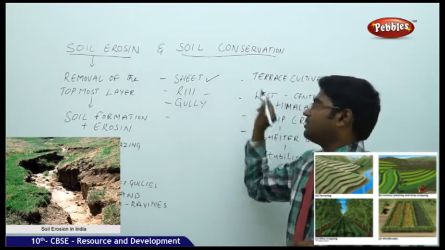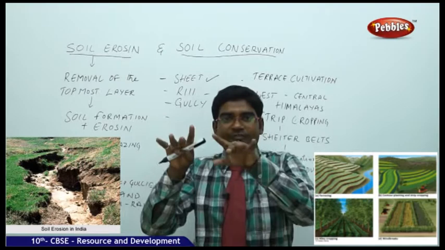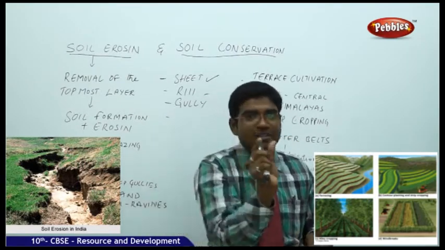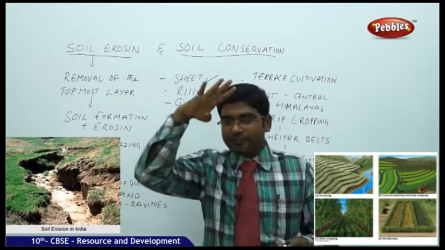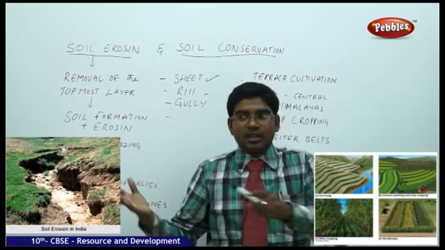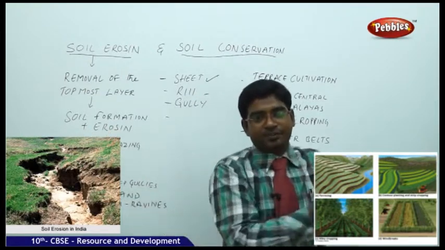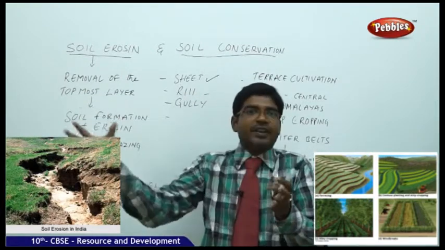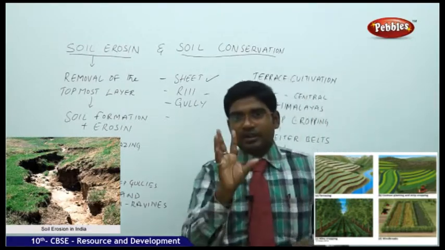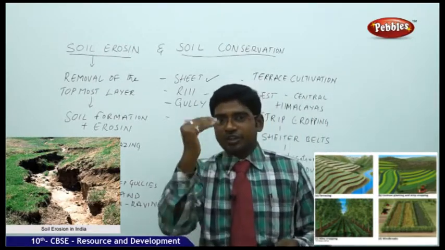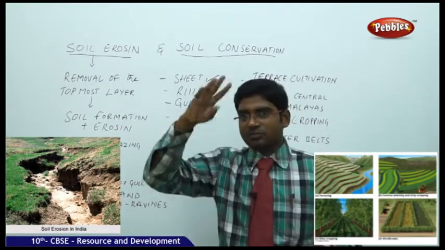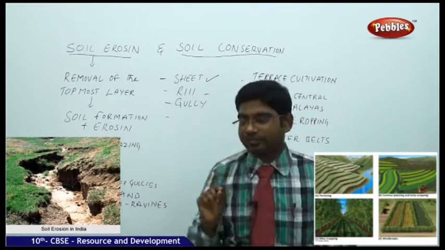If it is happening in the form of fingernails, in some places, small parts, it is getting taken away, like how we get a fingerprint on mud, then in that particular place only you get the soil erosion. Not the entire complete sheet; if small parts are taken away, that is called rill erosion. Like fingers, small parts will be flying, rill.